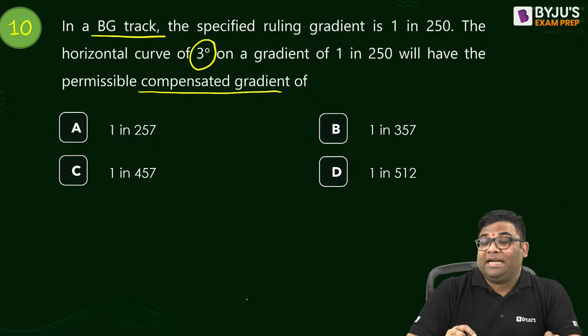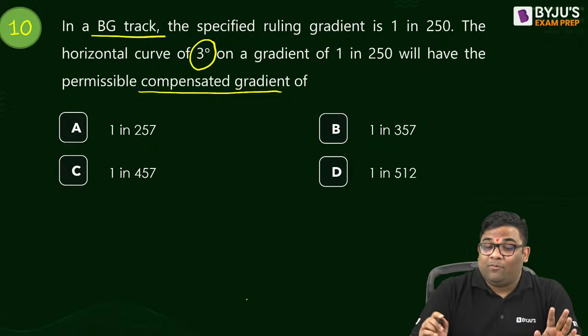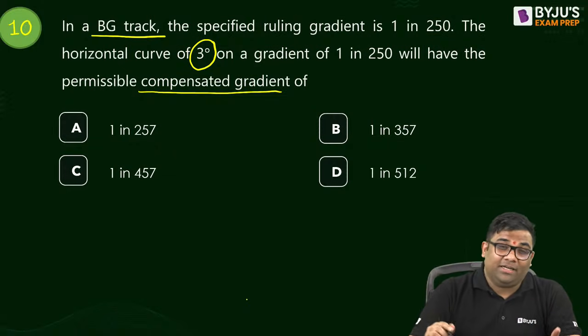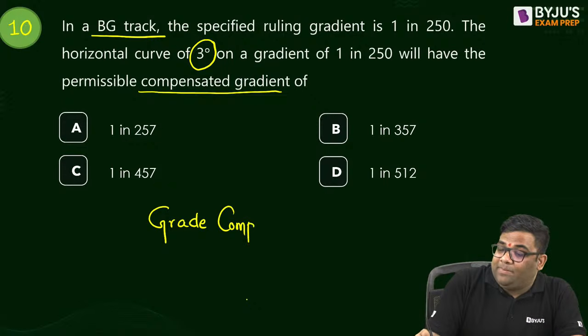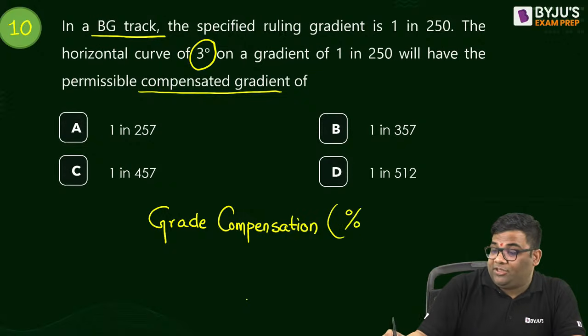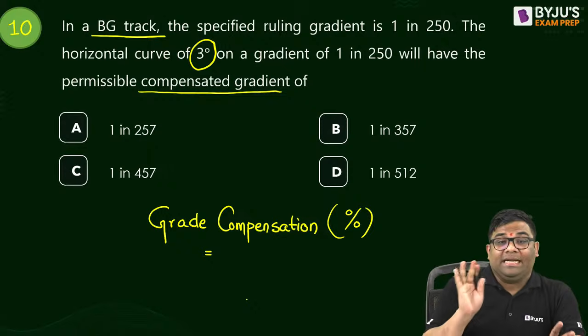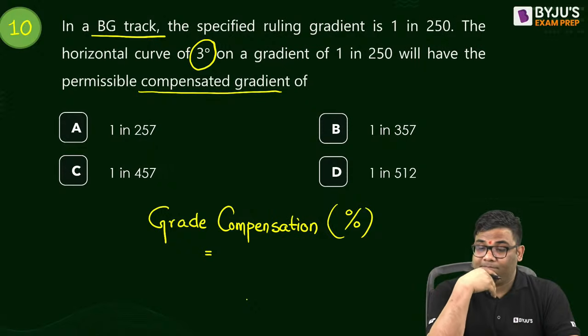And the initial gradient is 1 in 250. What is the final gradient or the compensated gradient? First of all, can you tell me what is the grade compensation in percentage here? Tell me.